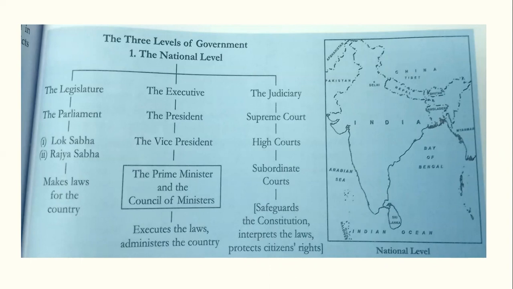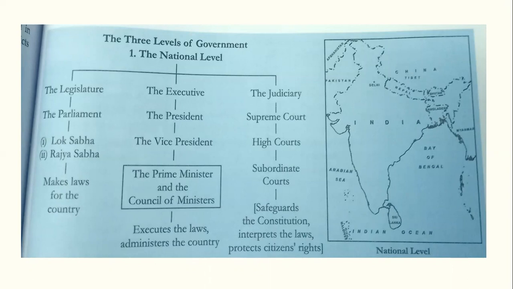Okay, now the next is executive. Now, executive consists of the president, the vice president, the prime minister, the council of ministers. And what is the role of executive? It executes the laws, administers the country. Okay, what is the role of executive? Executes the laws, administers the country.